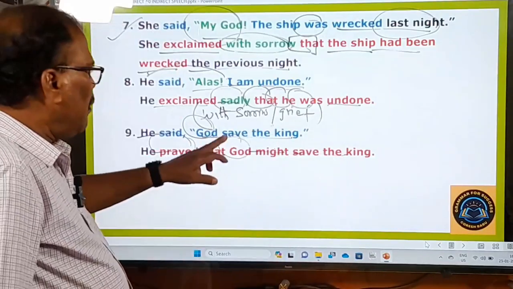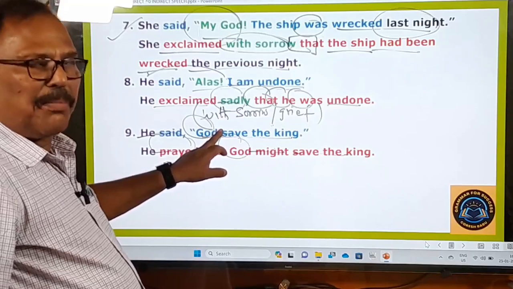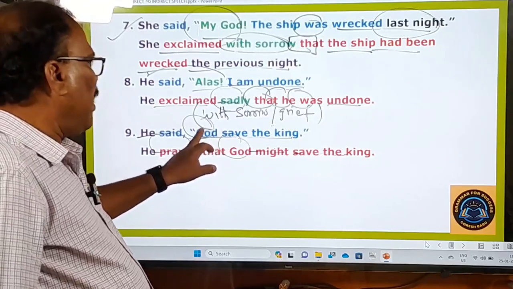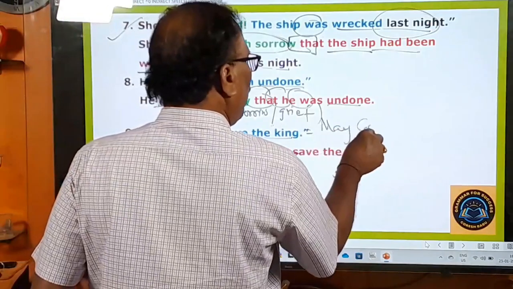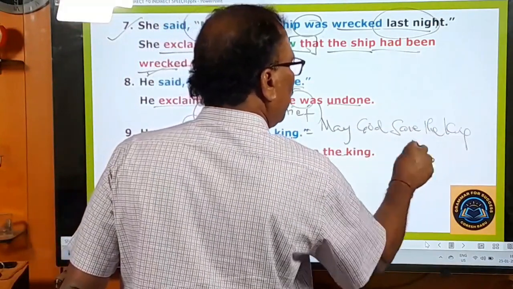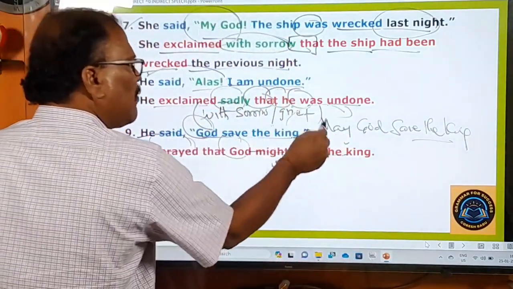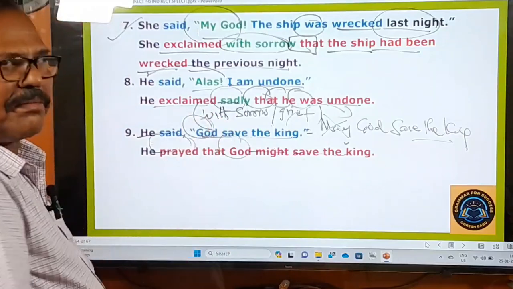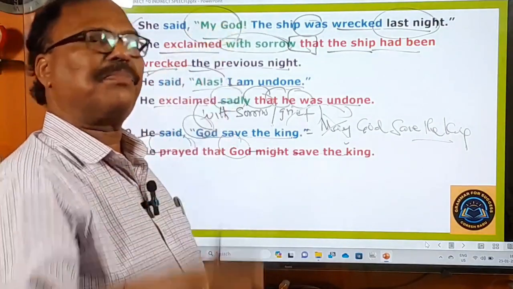Why are we using might here? Generally this is a wish. This is actually supposed to begin with may. May God save the king. The sentence is supposed to be like this. But instead of saying may God save the king, may God bless you, some people say God bless you.